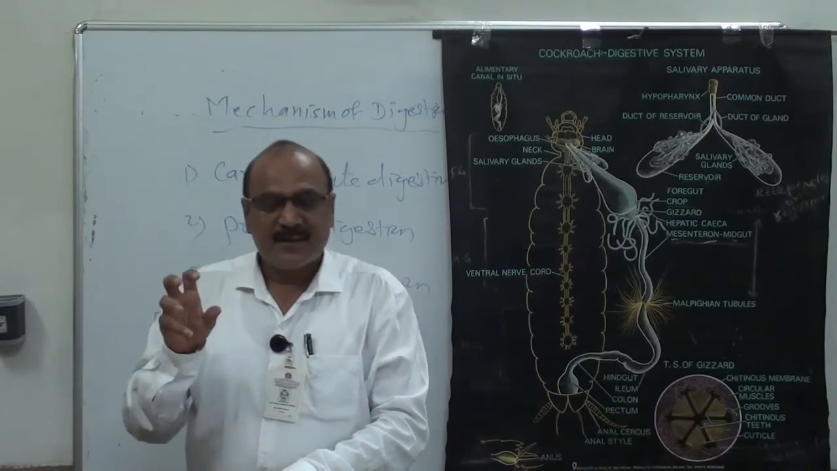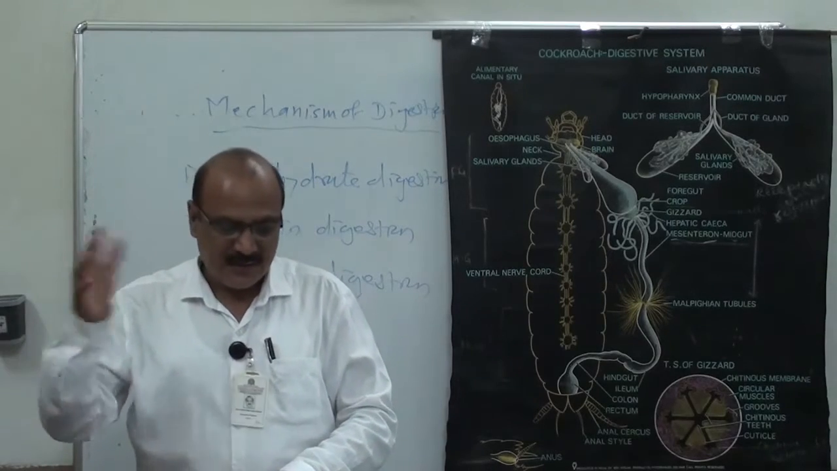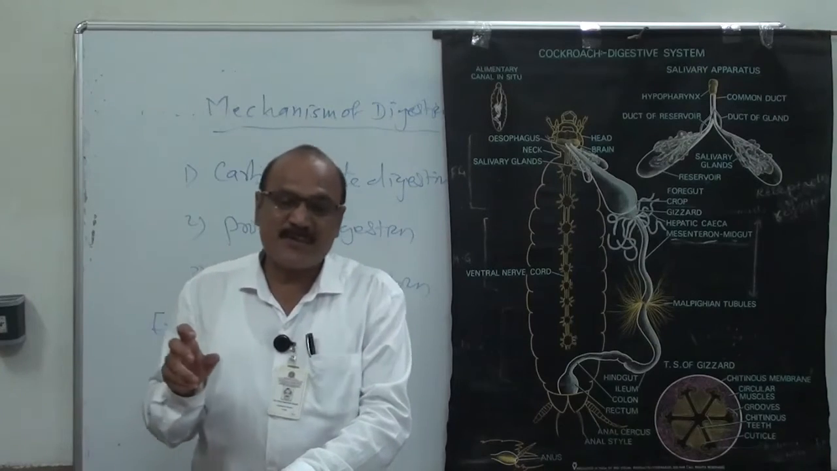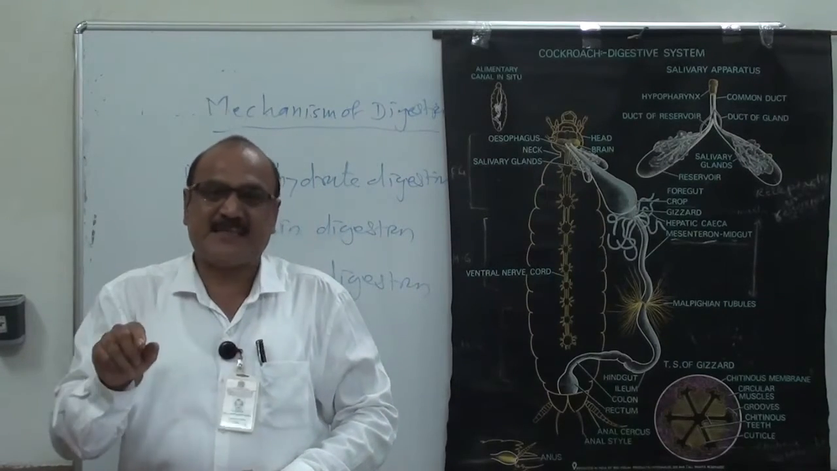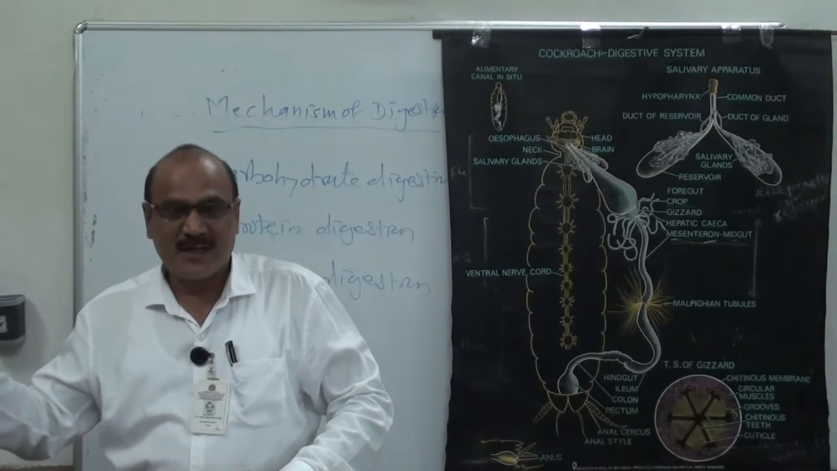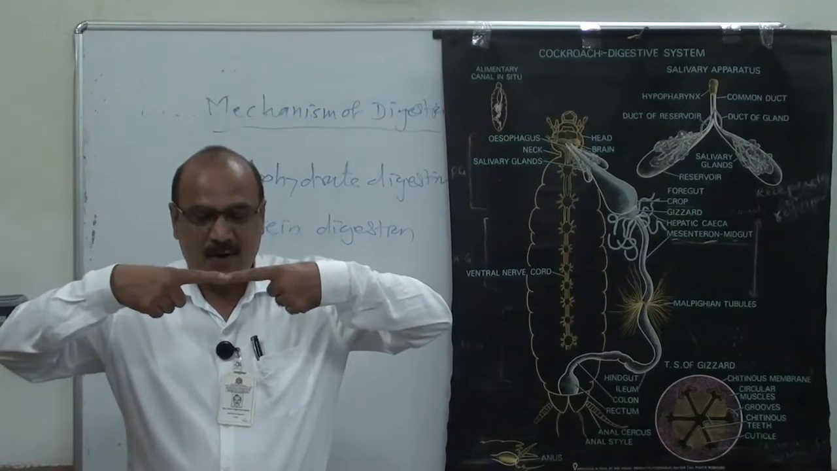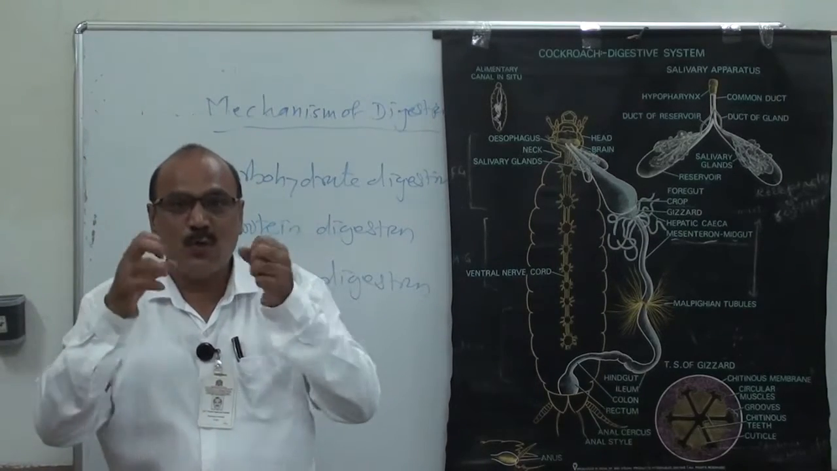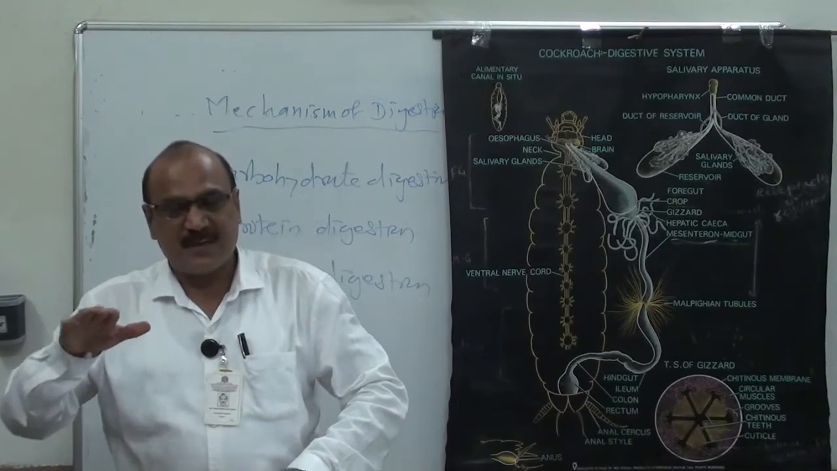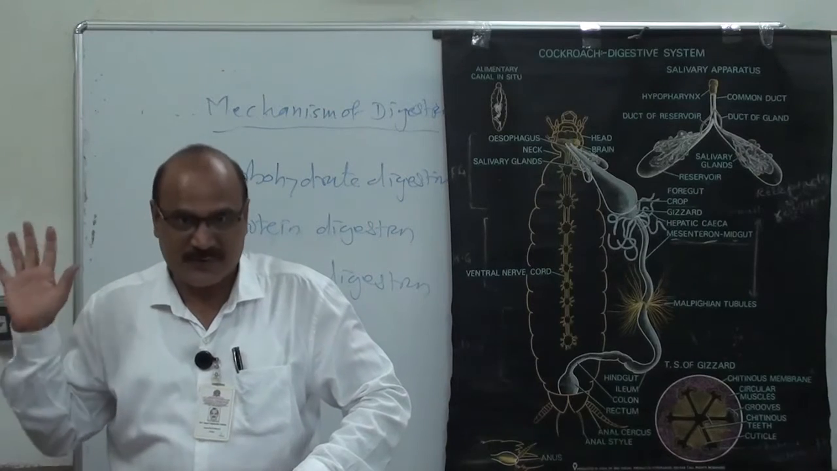Now first the amylase enzyme acts on starch and converts it to maltose. Glycogen is again converted into maltose. Then maltose, in the presence of maltase enzyme, is converted into glucose plus glucose. This enzyme cuts the glycosidic bond, which is present between these two sugar molecules. Then sucrose, in the presence of sucrase enzyme, is converted into glucose plus fructose.